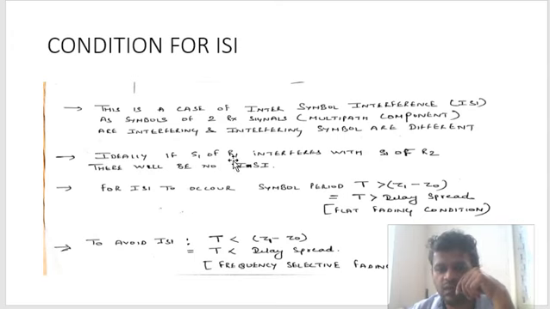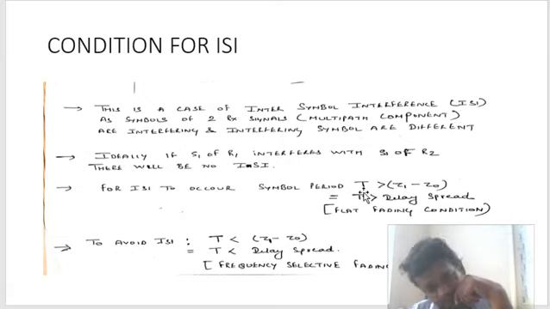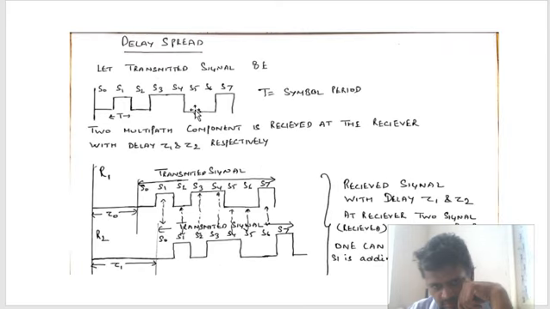Ideally, if S1 of R1 interferes with S1 of R2, then there will be no inter-symbol interference. For ISI to occur, the difference between these two should be less than the symbol period. This one. Okay, you can do your mathematics by yourself.